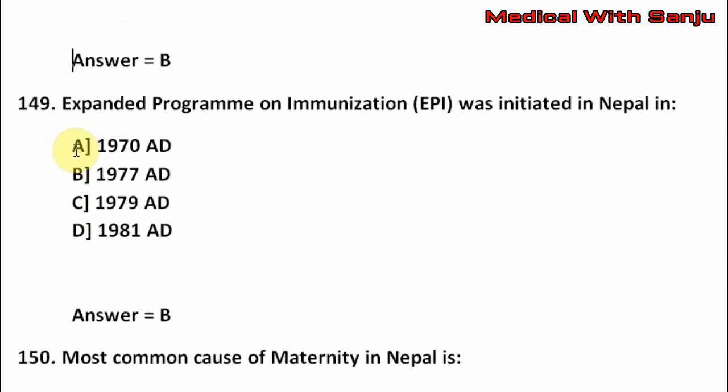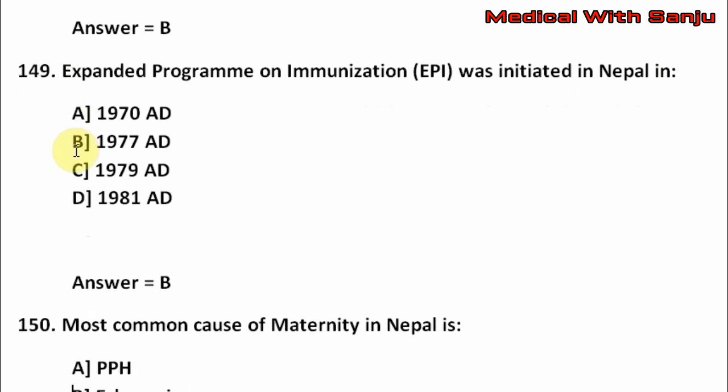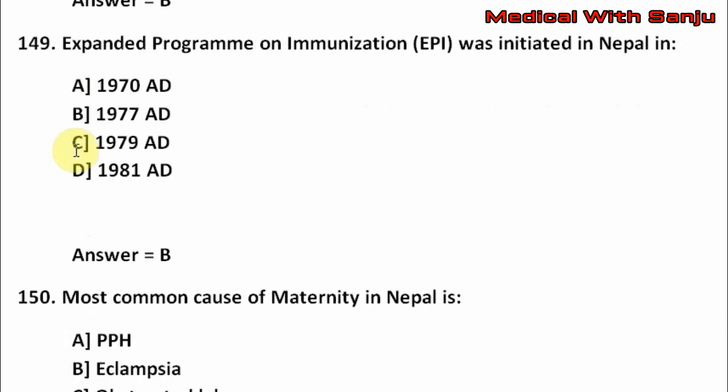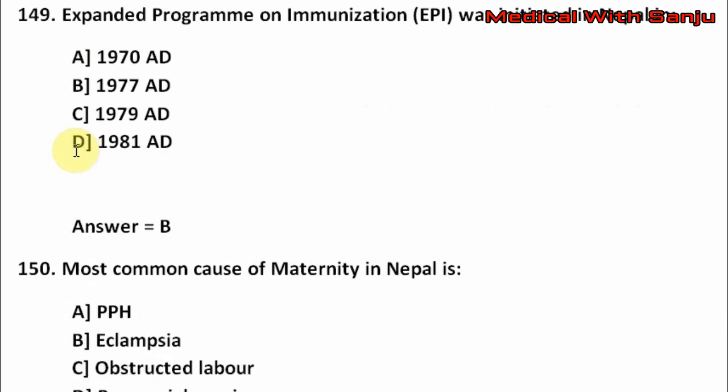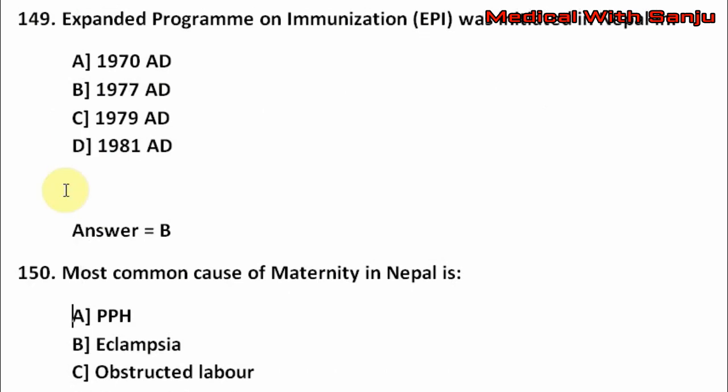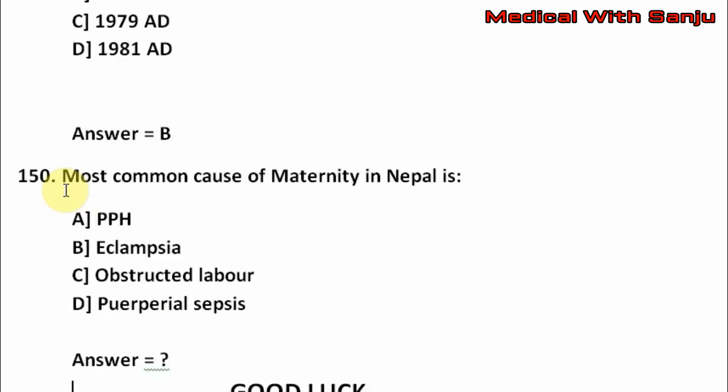Last question. Question number 150. Most common cause of maternal mortality in Nepal is option A, PPH, option B, eclampsia, option C, obstructed labor, option D. The right answer is what?